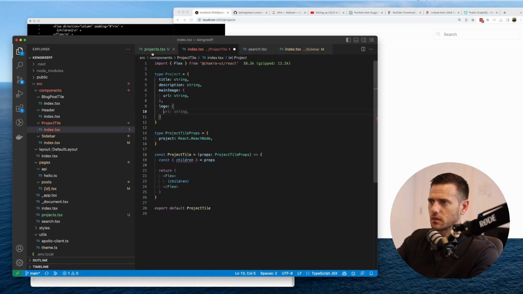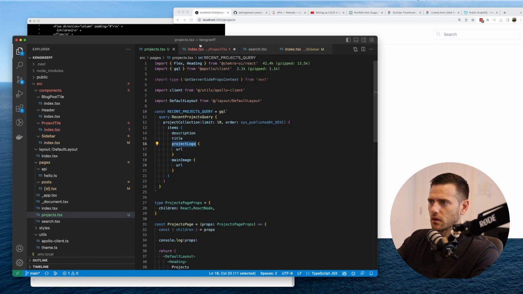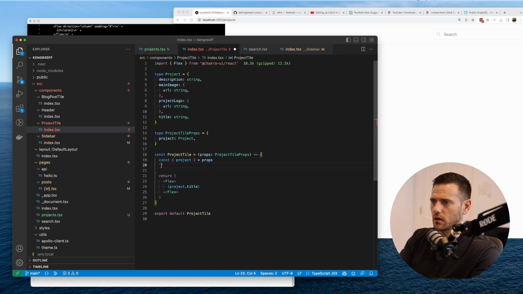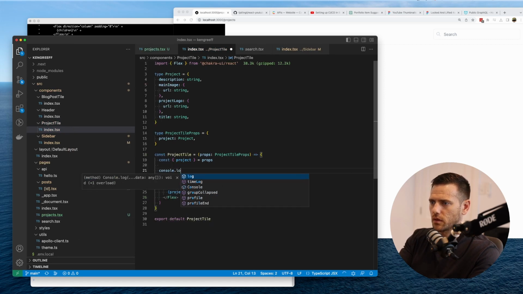Project logo, and that's going to have a URL and that's a string. So that guy goes above that guy, T goes down the bottom, and this project is a project. This comes here and there. Now we're just going to do for now project.title, and I'm just going to console log project here.